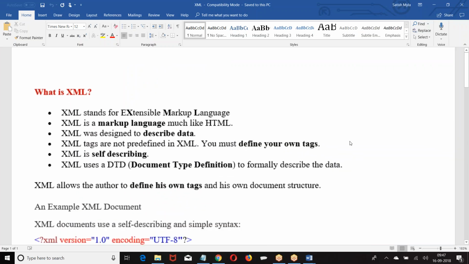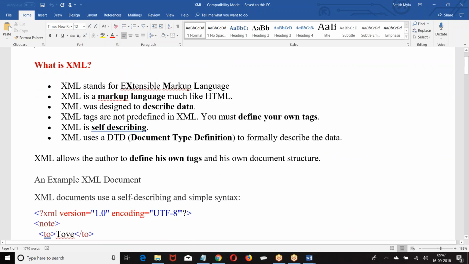Everyone, the same copy I'm giving online also. I'm sharing the same copy. Let us go to this XML. What was your JNTU definition for XML?